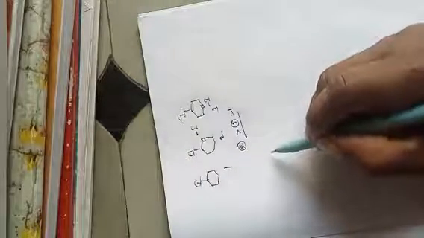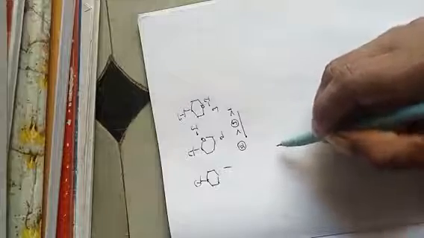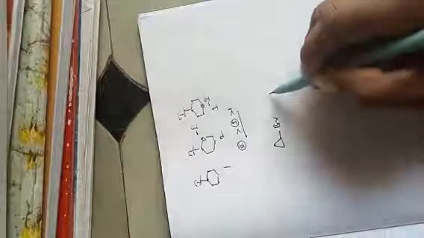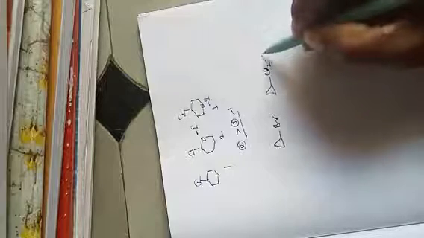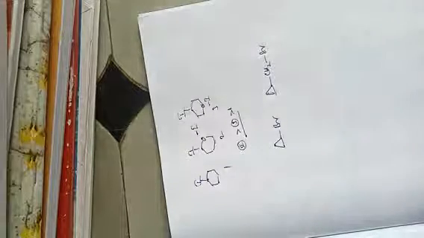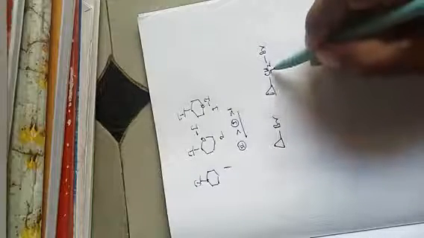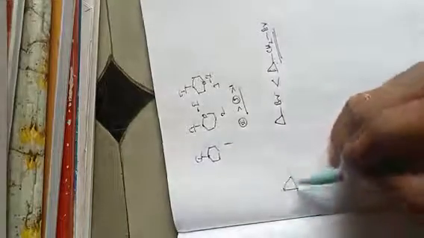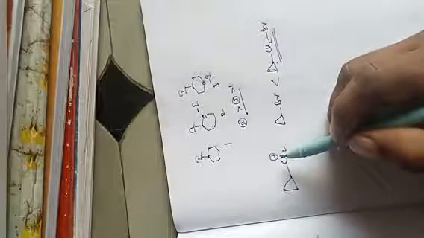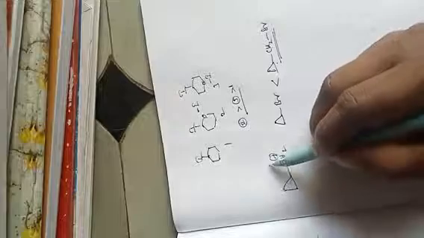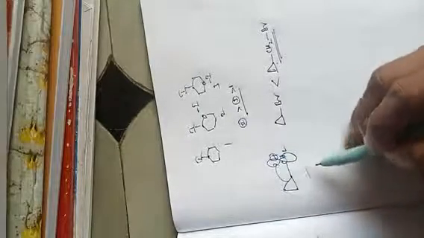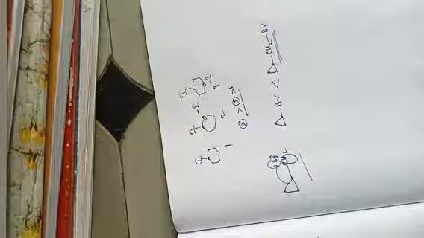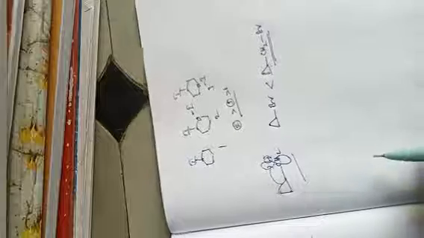Then another one: cyclopropyl bromide and cyclopropylmethylene bromide. Among these, the cyclopropylmethylene bromide is very much more reactive. Why? Because once it forms CH2 plus, there is participation of the ring like that. That's why the cyclopropylmethylene carbocation is more stable than a simple normal cyclopropyl carbocation.